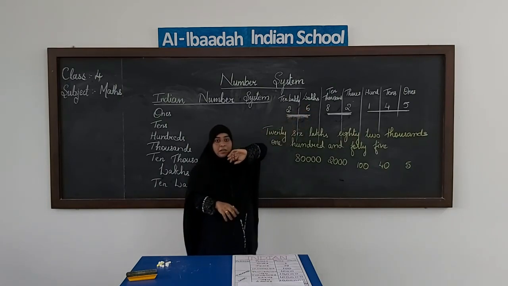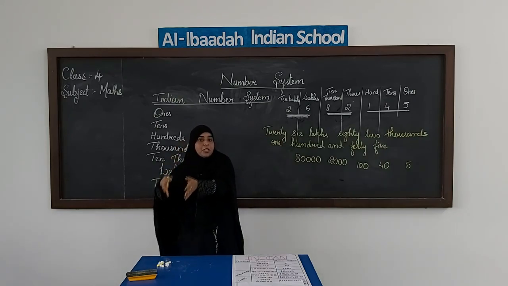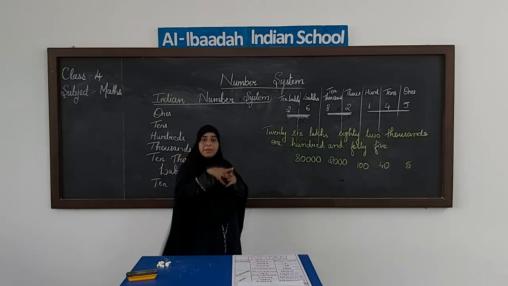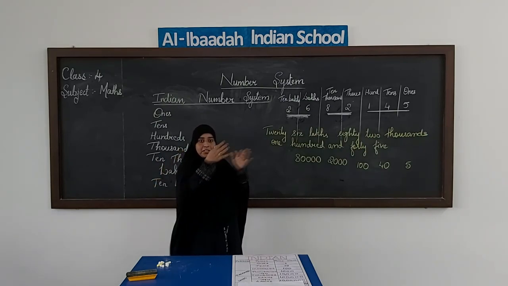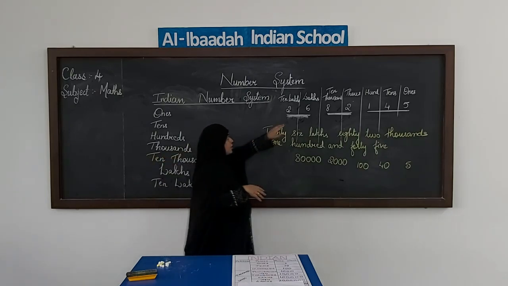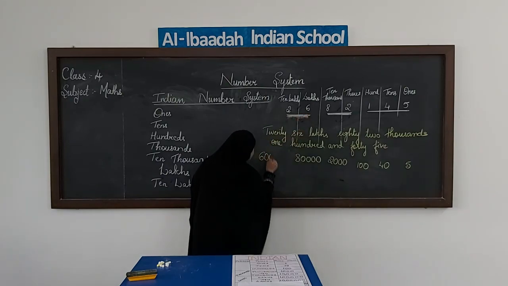Okay. Then next we have lakhs. 6 lakhs means one group of lakhs, the second group of lakhs, third group of lakhs. So total there are 6 groups of lakhs. So what will be the total number? 6 lakhs. 1 lakh, 2 lakh, 3 lakh, like that we have 6 lakhs. So the place value of this 6 is 6 lakhs.